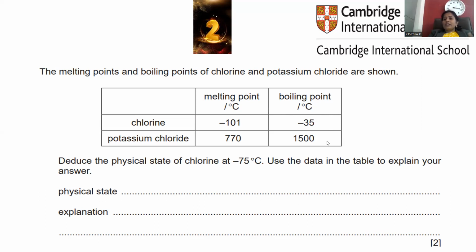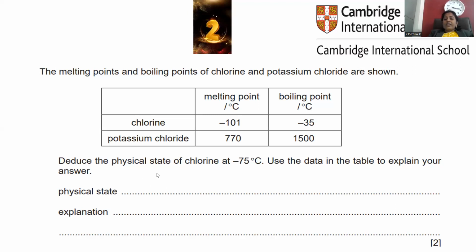At normal room temperature, around 25 degrees centigrade, chlorine is a gas, because above minus 35 chlorine is only a gas. Up to minus 101, it will be solid chlorine. When we reach minus 75 degrees centigrade, it will be a liquid compound, and up to minus 35 it is a liquid only. If you move beyond minus 35 degrees centigrade, it becomes gaseous.